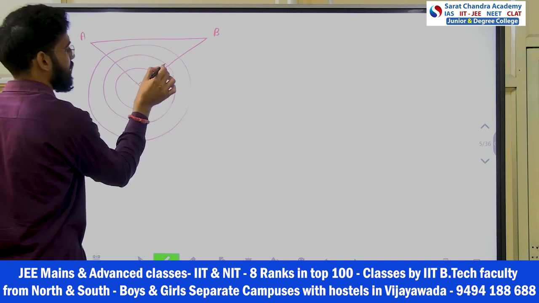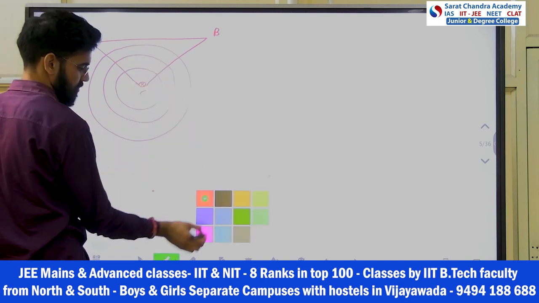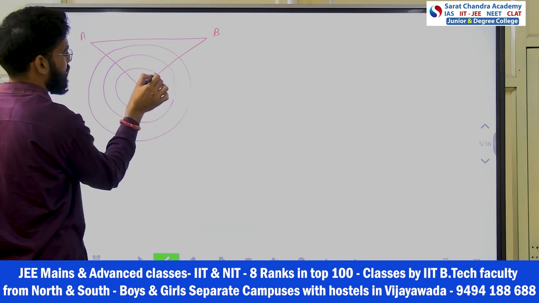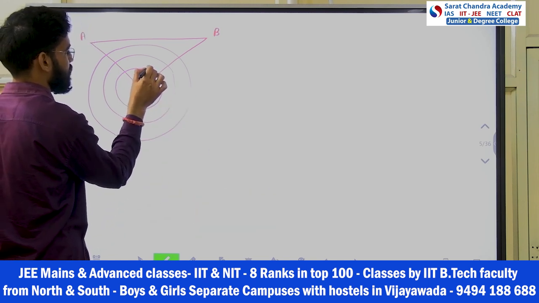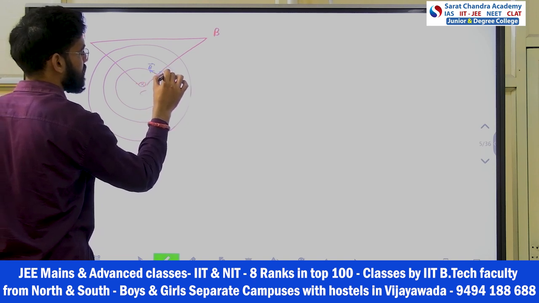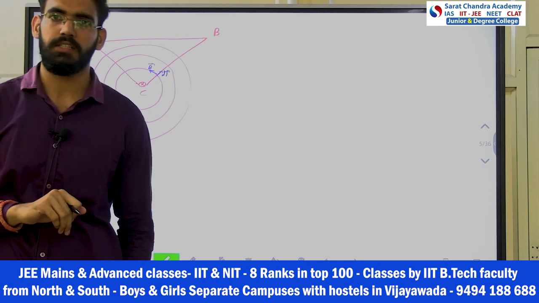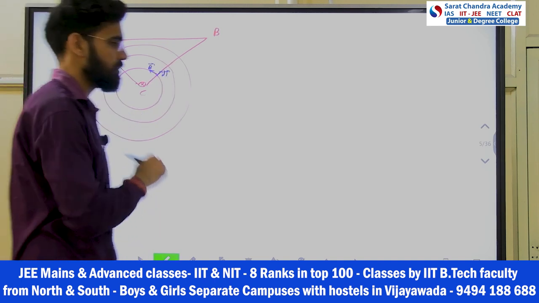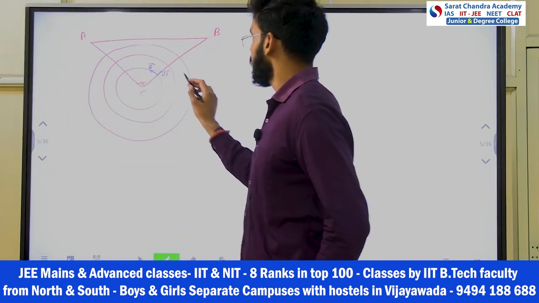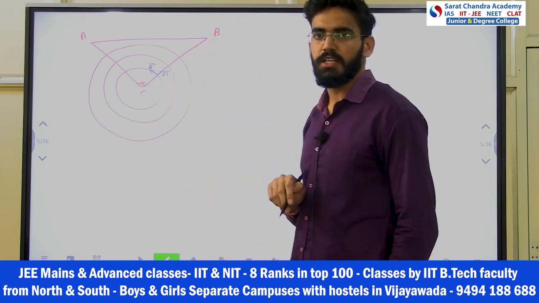Okay, so the magnetic field direction, if you check here, is this side, right? B vector, and your dl vector is this direction. Both are perpendicular, so the dot product is 0. So I can say for BC and for AC, your B dot dl will be 0.